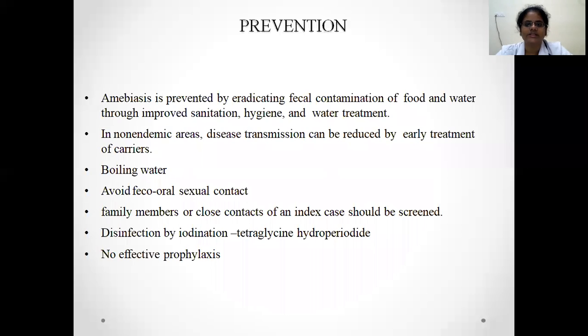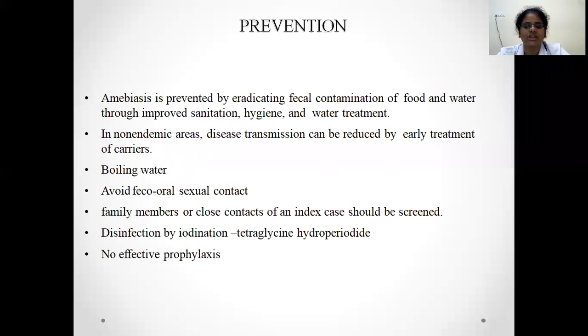The next most important step is prevention. How do you prevent? Because this is all through contaminated food, water, or through contaminated hands, or where there is no proper sanitation or hygiene. So, have proper clean food, avoid eating uncooked material. Wash your fruits and vegetables thoroughly.